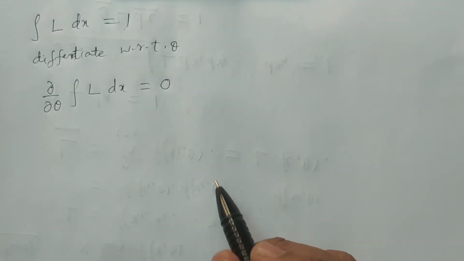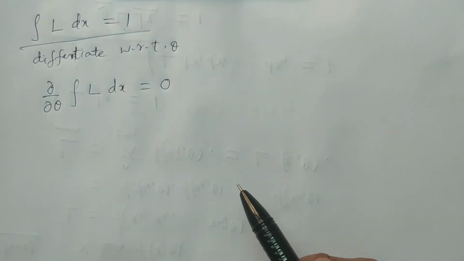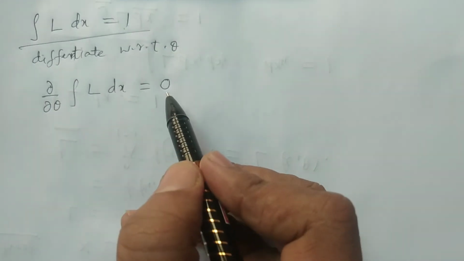Have you understood this? I have just differentiated this particular equation with respect to theta. So therefore, dou by dou theta of the integral of L dx is equal to 0.